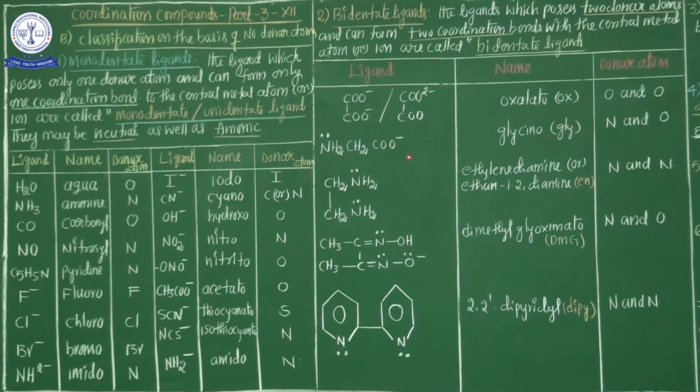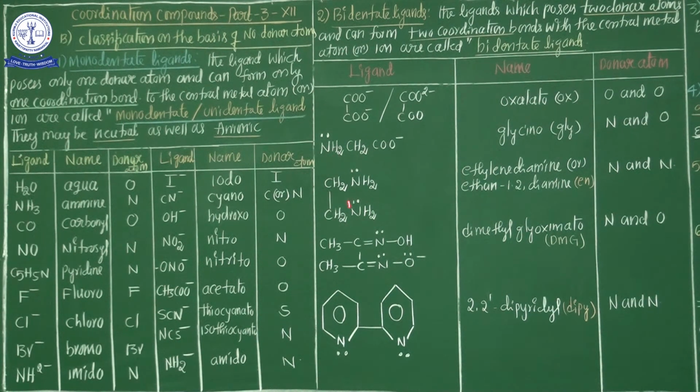Gly is nothing but glycino. It's a bidentate. Why is it bidentate? Because two donor atoms are present in this species. In glycino, nitrogen donates one lone pair of electrons to the central metal atom, and oxygen also donates one lone pair of electrons to the central metal atom. So in glycino, the donor atoms are nitrogen and oxygen.